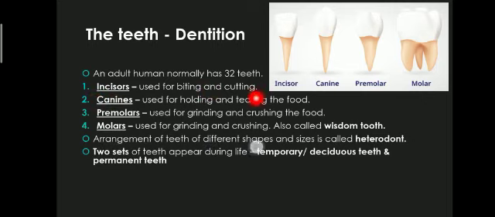Incisors are used for biting and cutting, canines for holding and tearing the food, premolars for grinding and crushing, and molars for grinding and crushing, and the molars are also known as wisdom teeth. The arrangement of teeth of different shapes and sizes is known as heterodont. So a human being has a heterodont set of teeth, or heterodont dentition. In the whole life, a human being has two sets of teeth. One is temporary or deciduous teeth, and the other is permanent teeth.